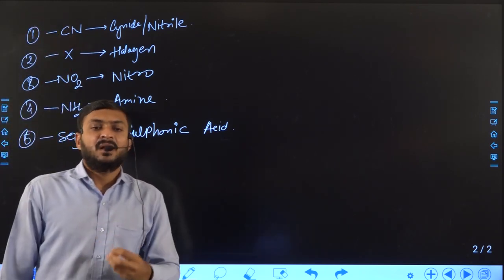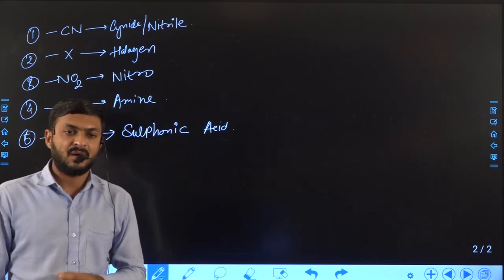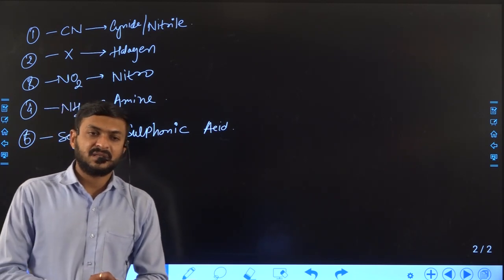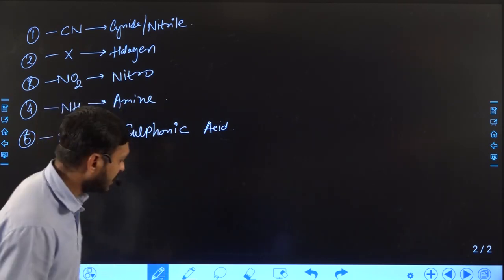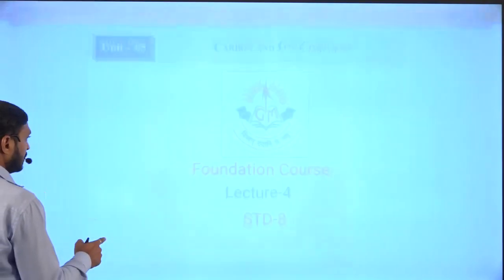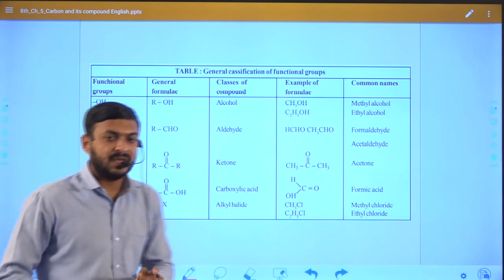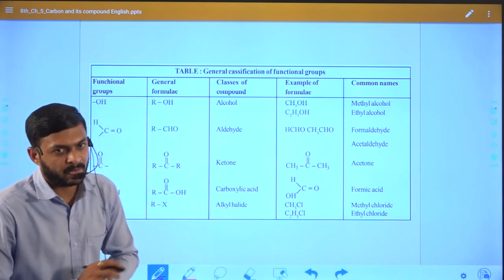Now let us start our syllabus, or let us understand how we can see different compounds. But before starting this, let us remind ourselves what we studied in different functional groups.